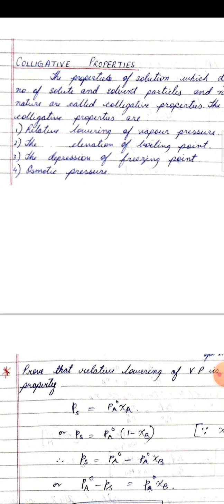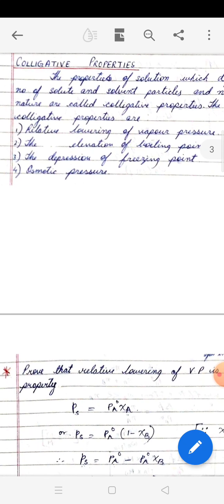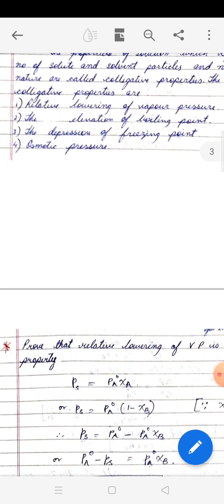Now remember here, when we discuss each of the colligative properties, what we are supposed to do? First of all, we will understand the definition of that particular property. Secondly, we'll try to derive a mathematical relationship, its relationship with molar mass of the solute, and prove that it is a colligative property. So this is more or less whatever we need to do, and of course after that we need to work out the numericals.